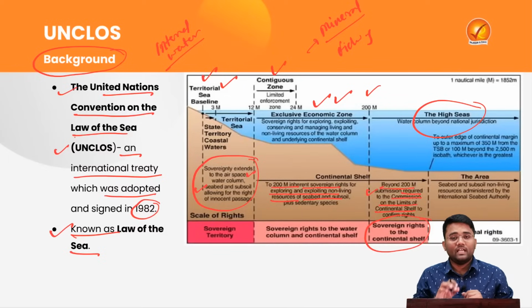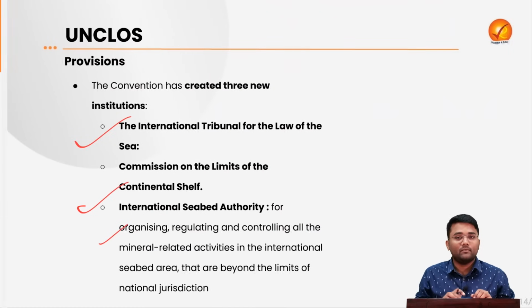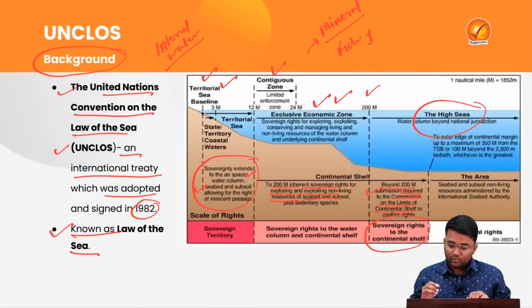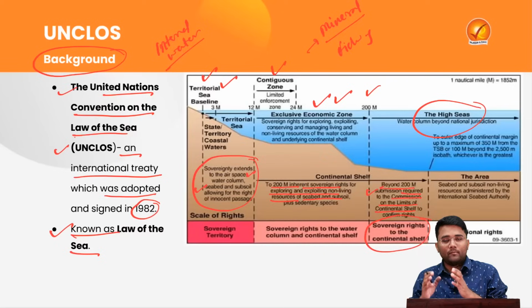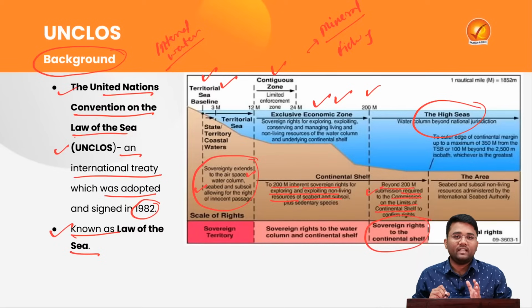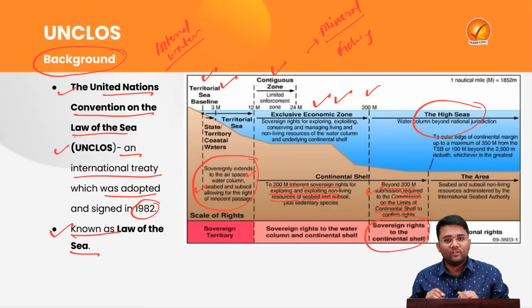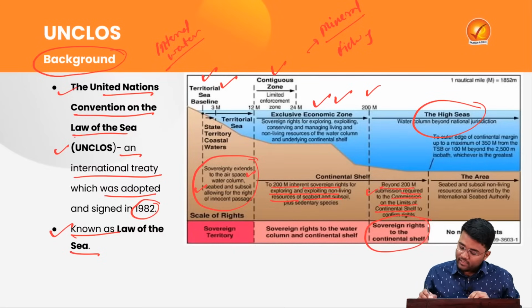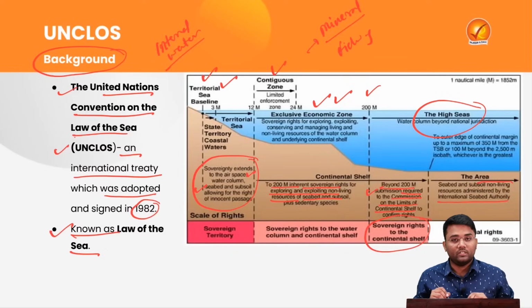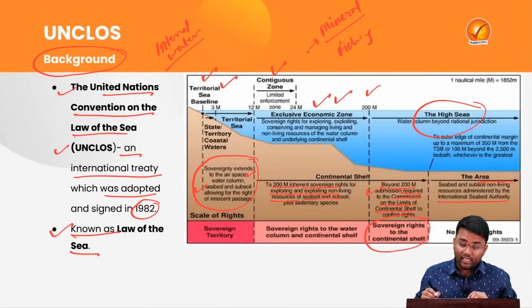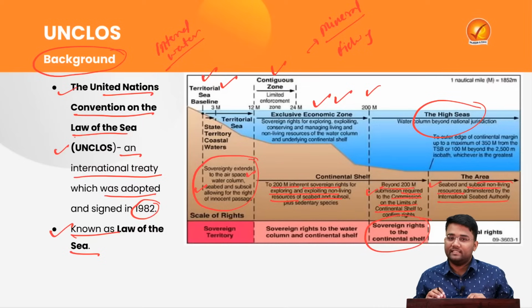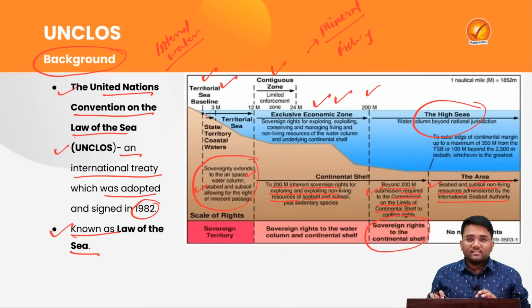We will be reading about the three bodies that have been set up by this UNCLOS at a later part. So here you should understand that if a particular country is claiming rights beyond its exclusive economic zone under the continental shelf, this body will decide whether that extension will be given or not. Then there is the International Seabed Authority, which will administer the exploration and exploitation of non-living resources on the seabed and subsoil in these high seas. So these were the basic things about UNCLOS.